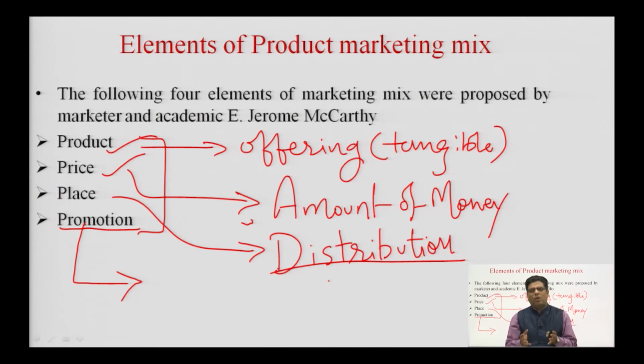For products which are already there in the market, promotion is one way to keep the customers recalling about your product. So, for example, we find that there are so many products which are available in the market. Let us take the example of McDonald's burger. McDonald's burger is already there in the market since last so many decades. Still, McDonald's does advertising for two reasons. One, in order to make the customer recall that the burgers are existing and they have to come to the McDonald's restaurant again to eat it.